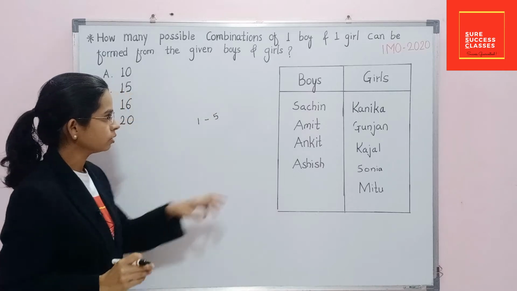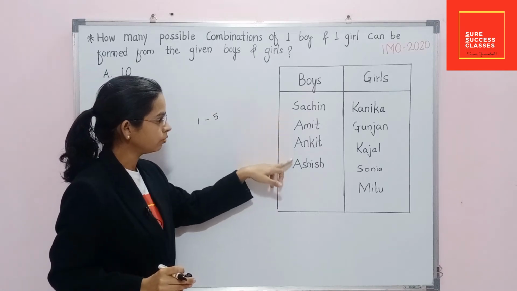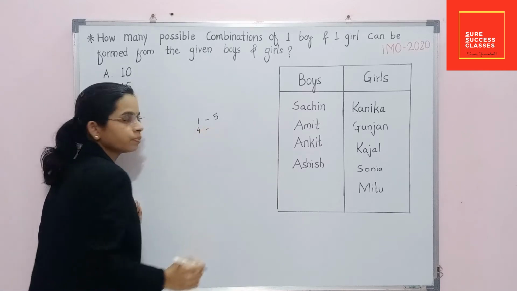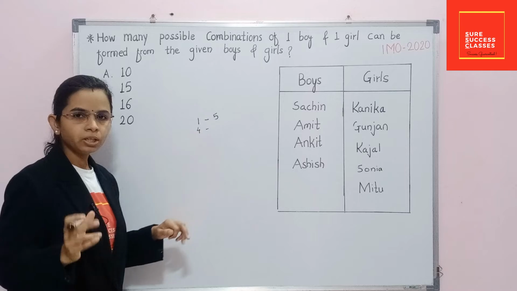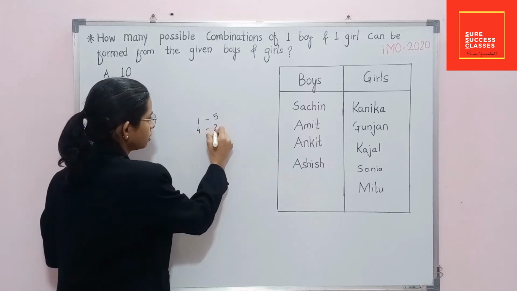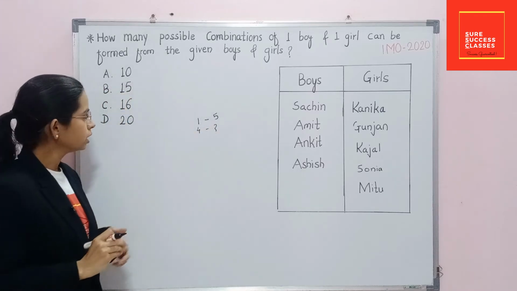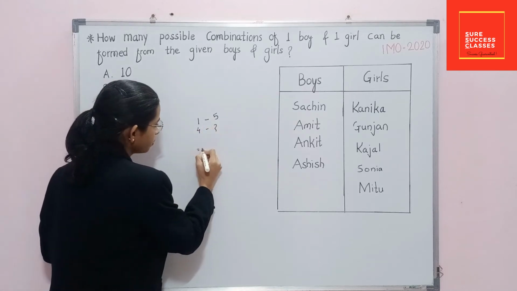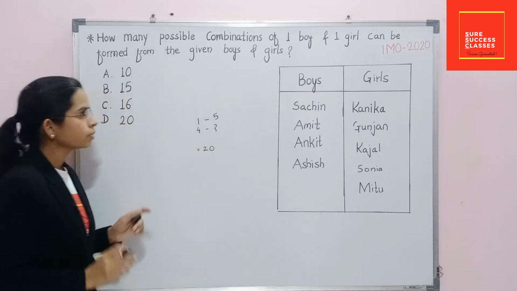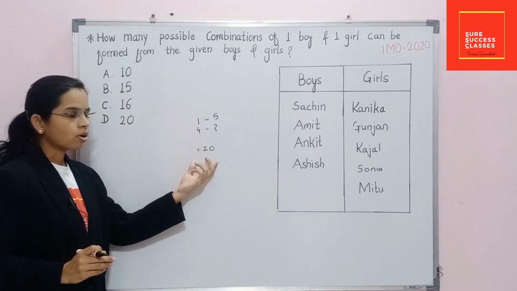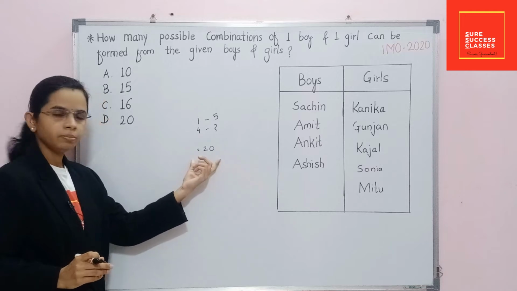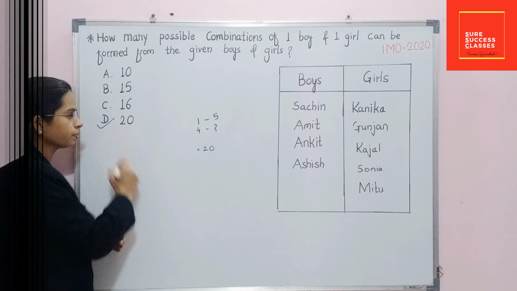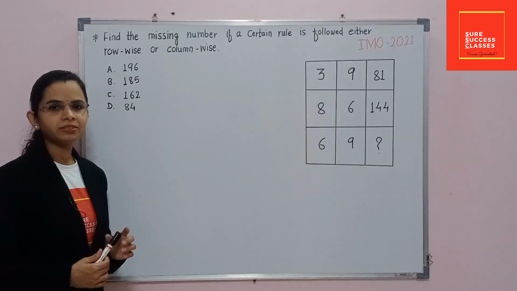And if we count boys, 1, 2, 3, 4, 4 boys are there, means 4 boys can form how many combinations? Yes, here we have to simply multiply these two numbers. 5 4s are 20, means combinations formed by the given data will be 20. So correct option is D. We'll tick it out. Let's start our next question.